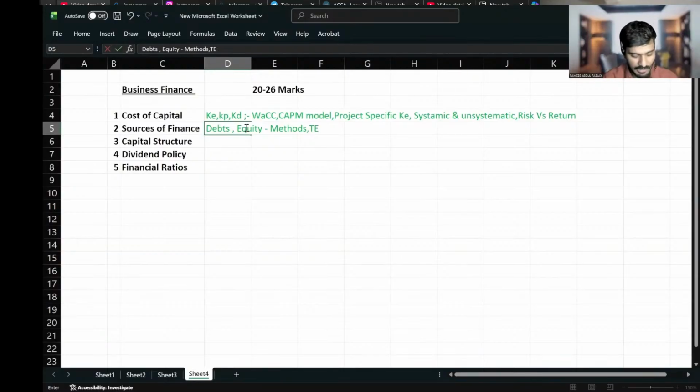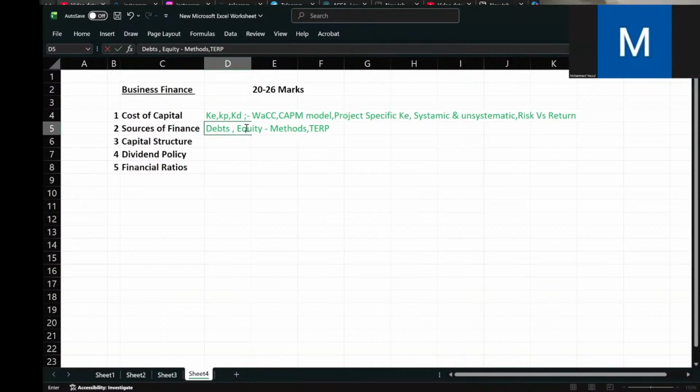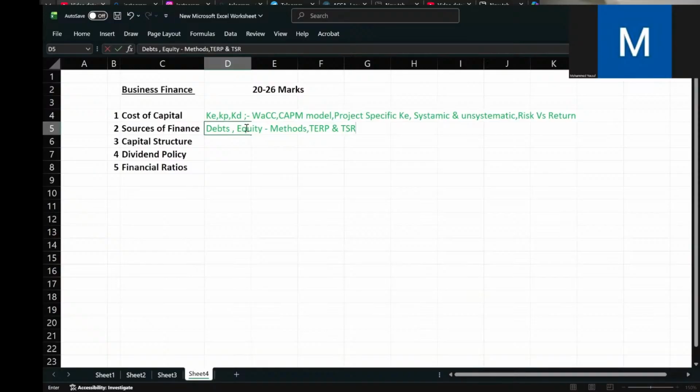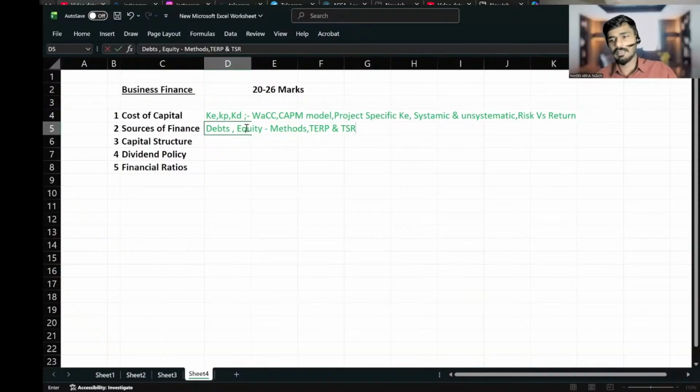Anyway, after learning all this, you must be able to learn about TERP, theoretical ex-rights price. Did you know how to calculate TERP? Yes. TERP is one of the important topics. You must be able to understand how to calculate TERP. And also you have to learn about TSR, total shareholders return. So TSR is also an important topic.